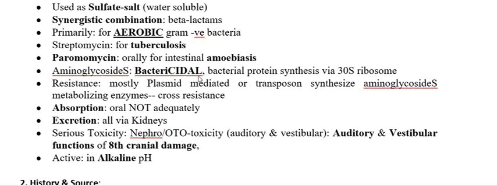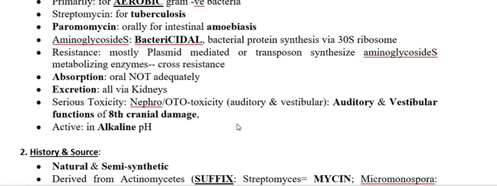Among antibiotics that inhibit bacterial protein synthesis by acting on the 30S or 50S ribosome, only two groups, aminoglycosides and tetracycline, both act on the 30S ribosome of the bacteria.